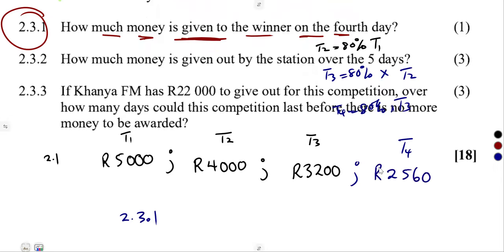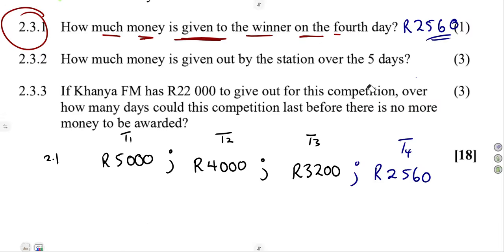2,560 Rand. This is the money that was being awarded on the fourth day. Just like that. You see, guys, it's just playing around with questions. Playing around with questions. All right?